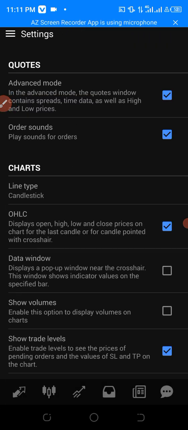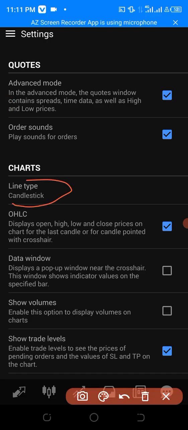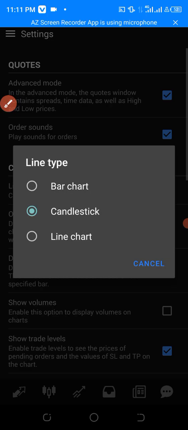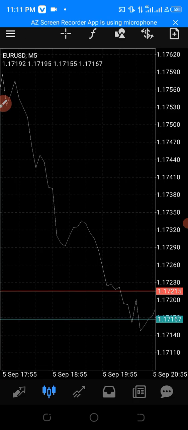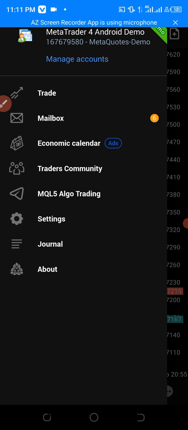Under settings, there are a lot of things here. Look at line type here, right? Just want to show you how to use the app. Line type. You can change it to a line chart. Let me show you. See, your candlesticks have now turned to a line chart. Let's go back there again.